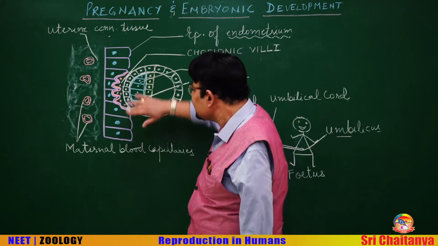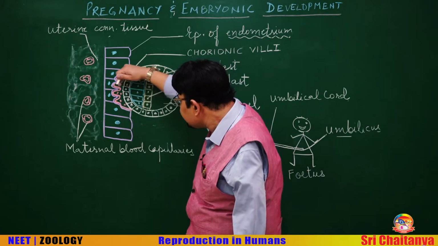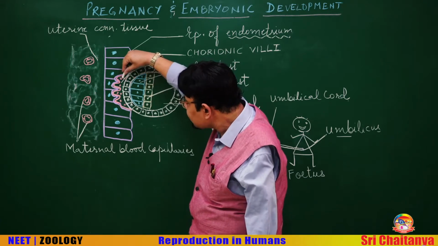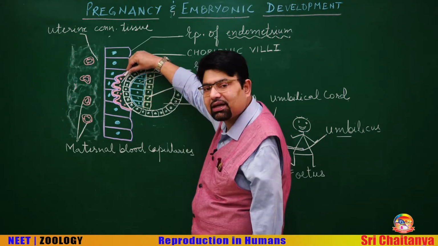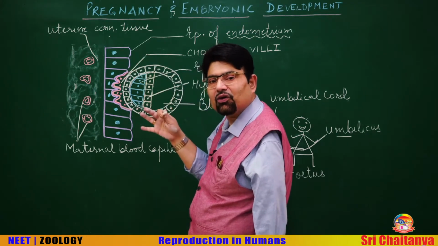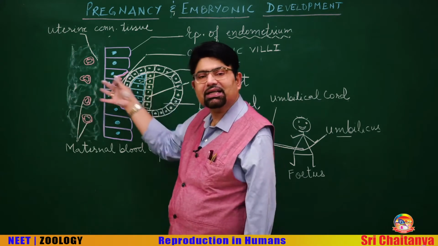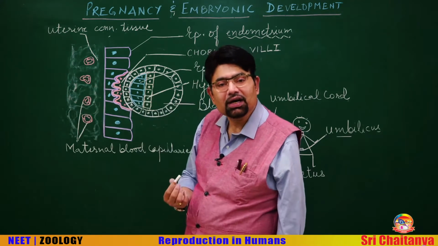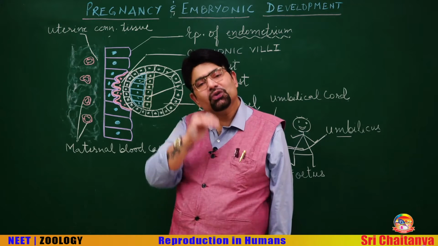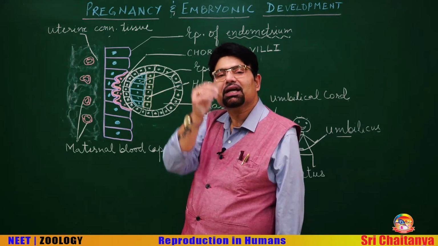And what you see here is that this trophoblast has been differentiated into two layers now. One is a pink colored layer, and this pink colored layer is now forming finger-like projections inside the maternal tissue. Why? So as to derive nutrition from the mother, so as to derive the respiratory gas from the mother.